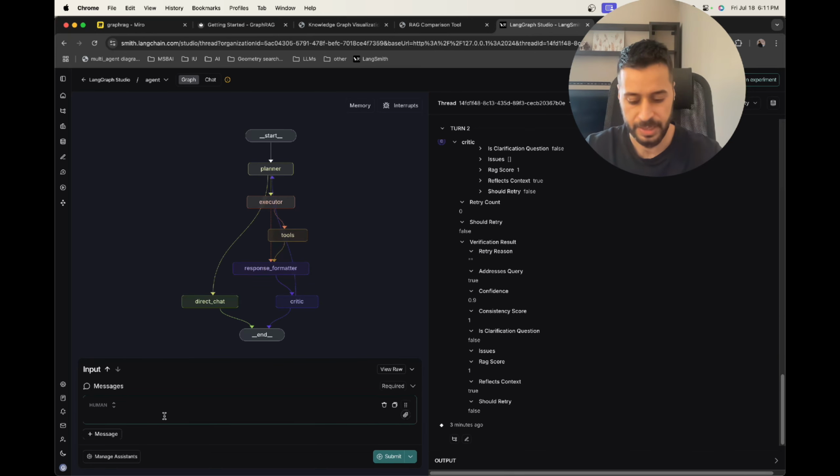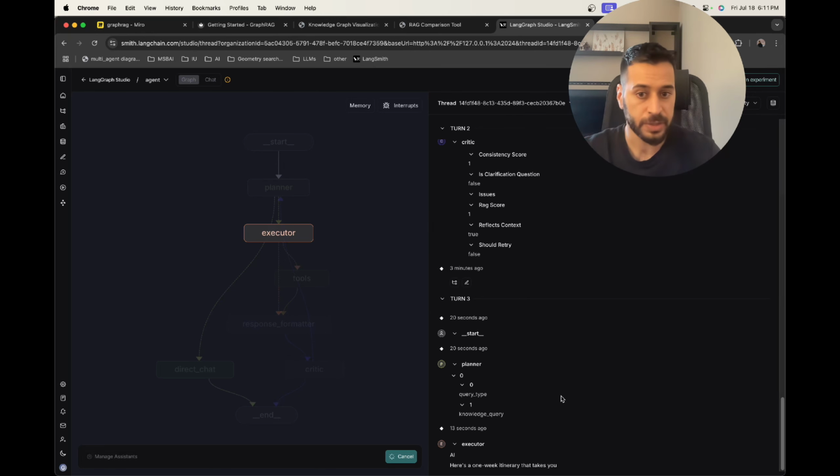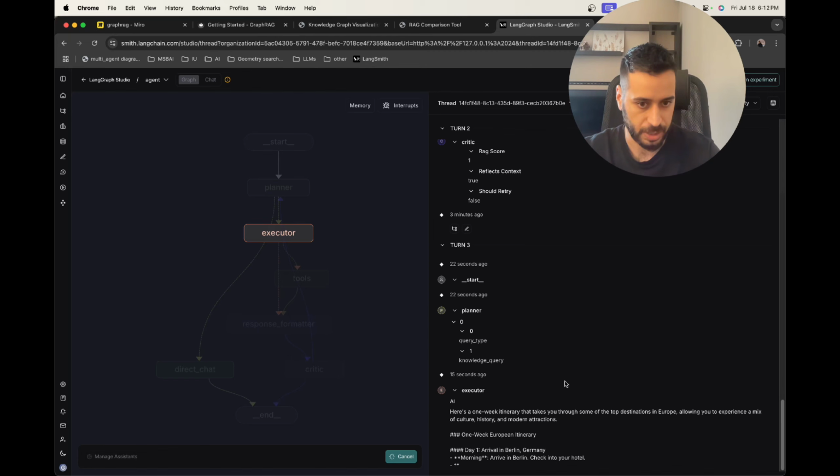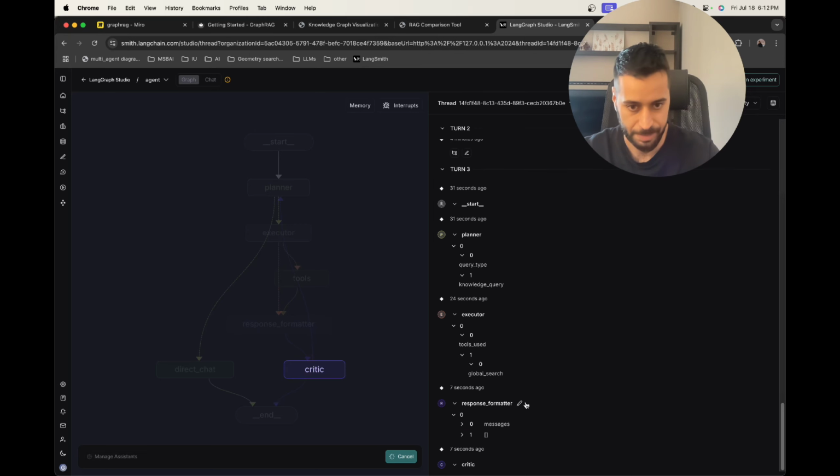So now let's go ahead and ask it to compile an itinerary. So make me a 1 week itinerary across Europe based on the. So now the planner predicts that it's a knowledge query. Okay, so the executor decided to not call a tool and directly use the context for this. And let's see whether the critique will pass, will give this response a pass or not.